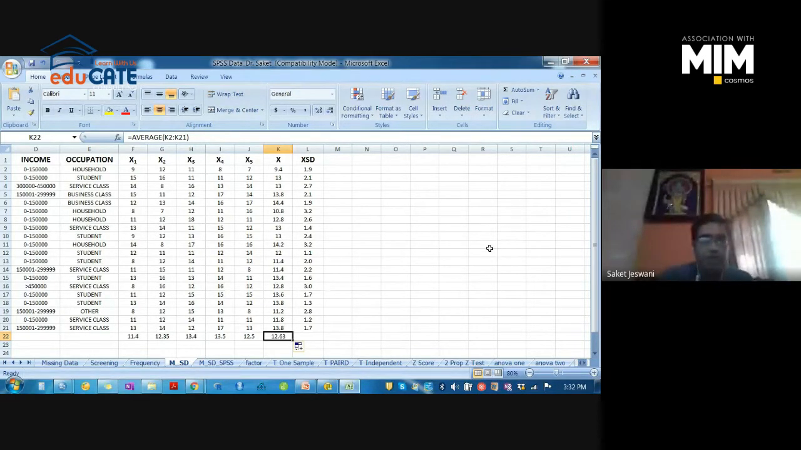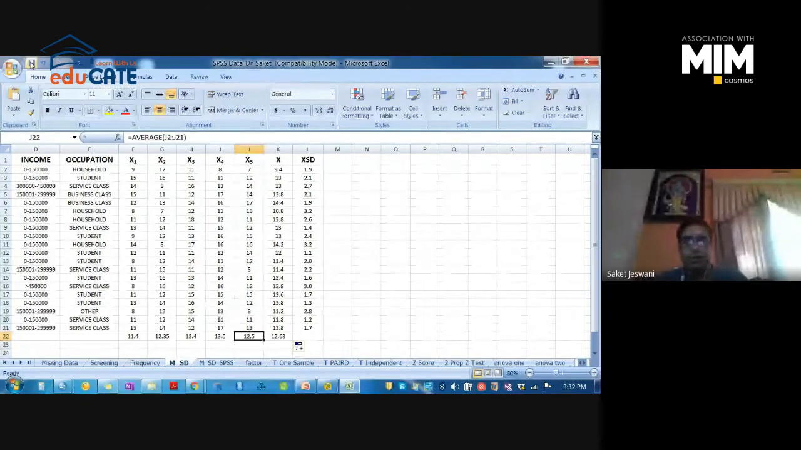So if it has been asked what is the mean value for x3, you will say 11.3. What is the mean value for x5? You will say 12.5. So this is how the mean and standard deviation has been calculated in the Excel sheet. Am I clear?